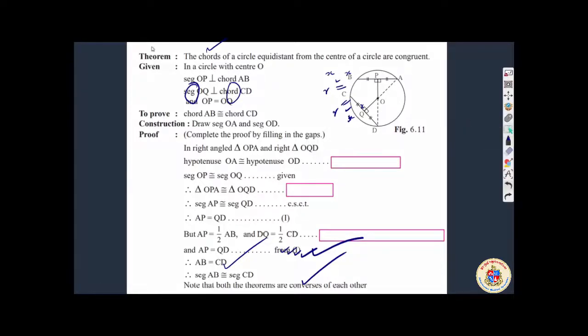What is this all about? This is something about filling the blanks to give you practice. मेरा practice हो रहा है. Chords of a circle equidistant from the center of a circle are congruent. अगर इक्विडिस्टेंट है तो उल्टा chord congruent है प्रूव करेंगे. पहले chord congruent है तो इक्विडिस्टेंट है. अभी chords of a circle इक्विडिस्टेंट हैं तो the chords will be congruent. तो इसमें क्या दिया होगा, इसमें distance equal दिया होगा.